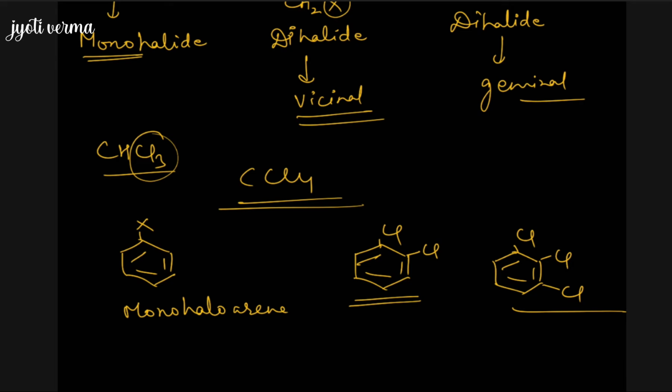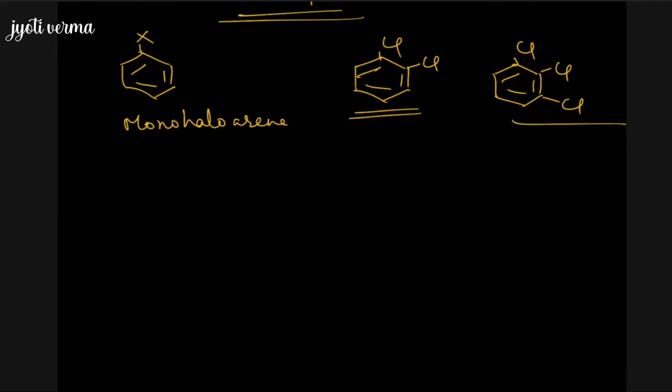We can classify haloarenes and haloalkanes on the basis of the type of carbon atom to which the halogen atom is bonded. Type of carbon atom in the sense, what is the type of hybridization of the carbon atom to which the halogen atom is bonded. So this is another way of classification.